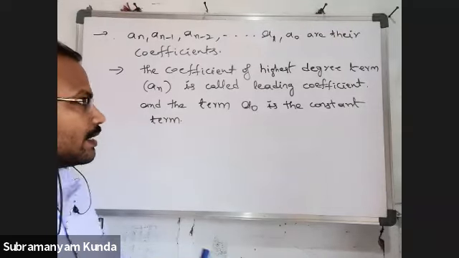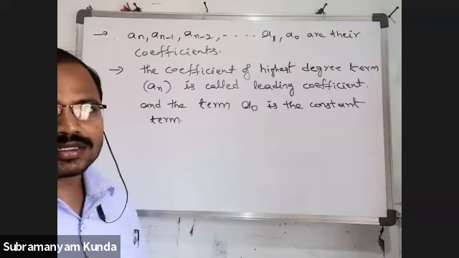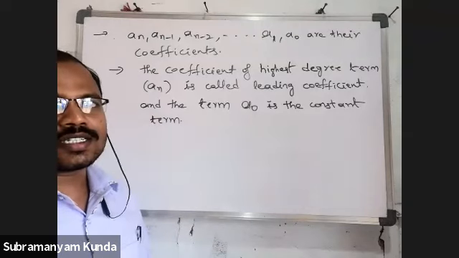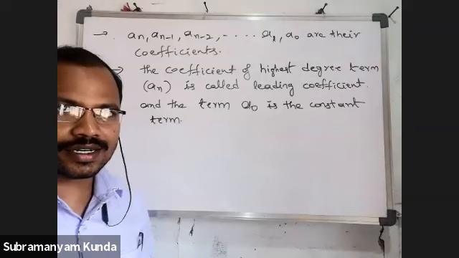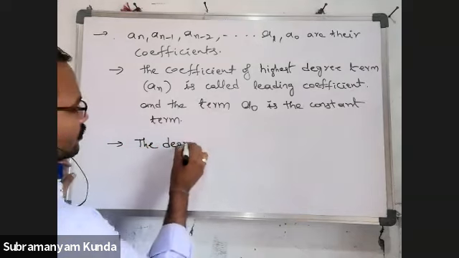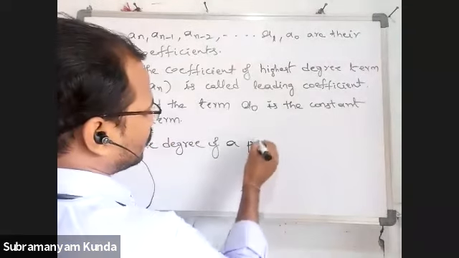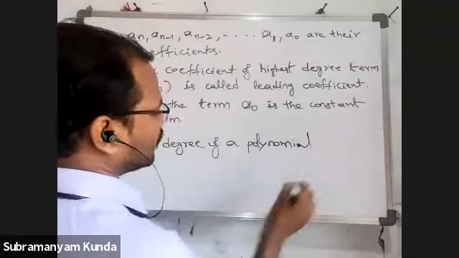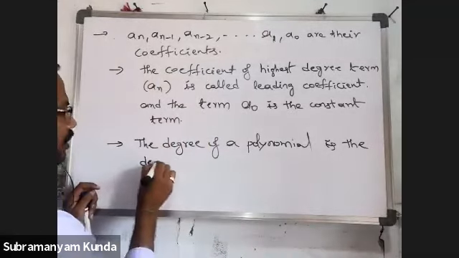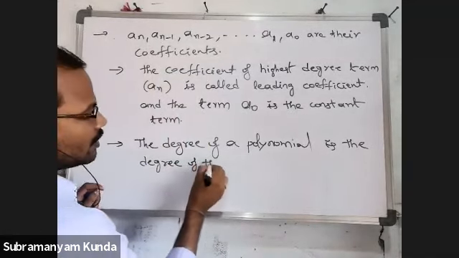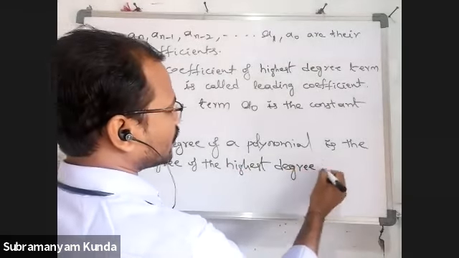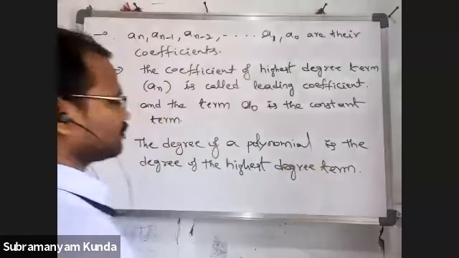So what is meant by degree of the polynomial? Degree is nothing but the highest degree term. The degree of a polynomial is equal to the degree of its highest degree term. Okay, so write that one also. The degree of a polynomial is the degree of the highest degree term.